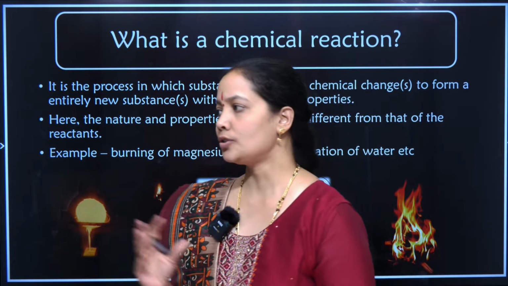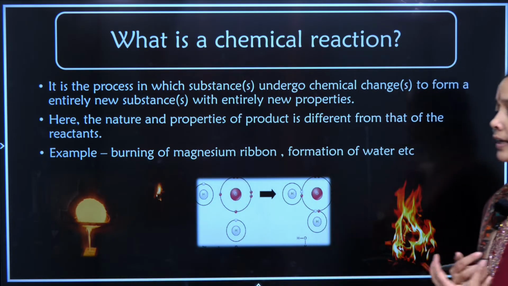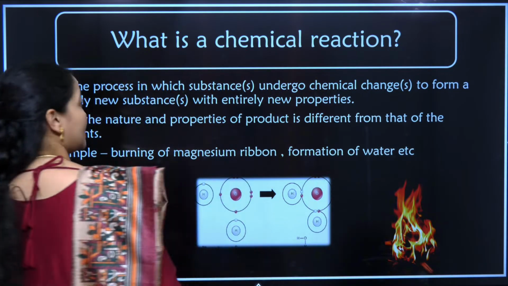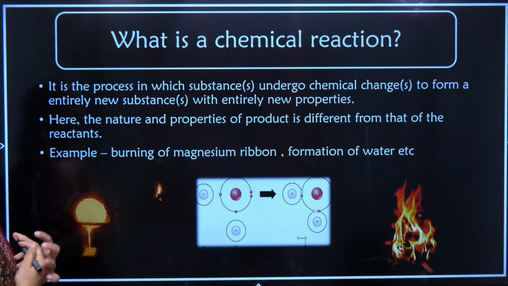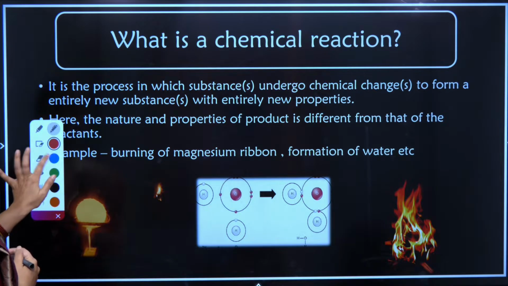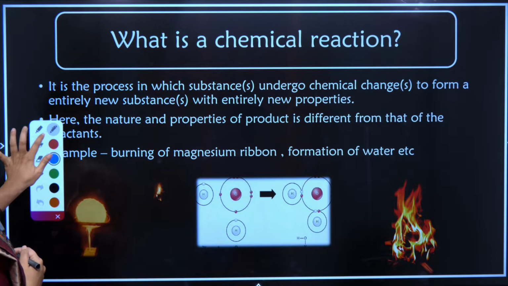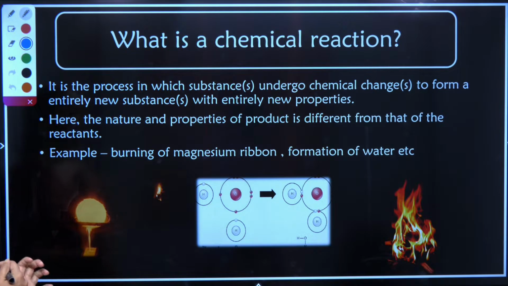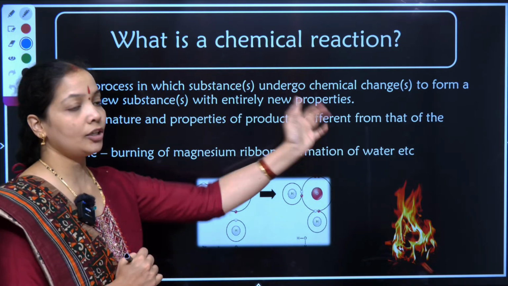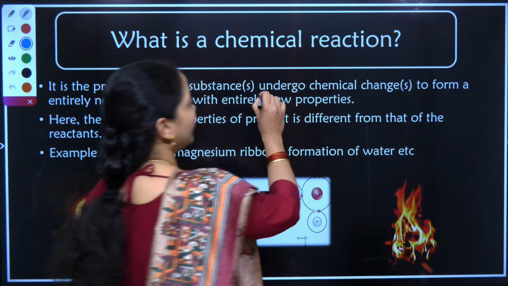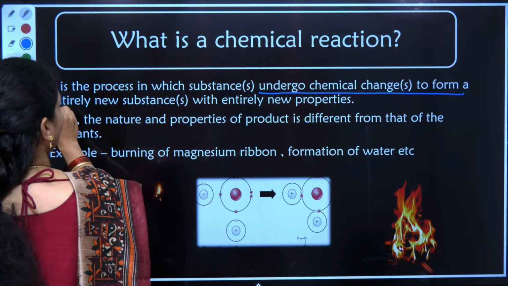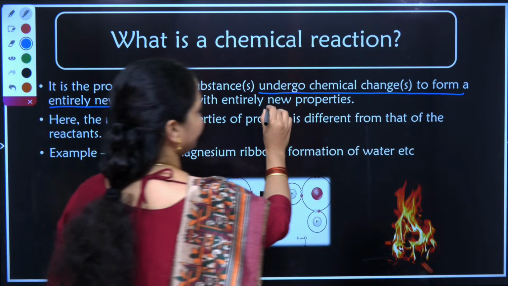So first of all, to start with the chapter called Chemical Reactions and Equations, let us try to understand what a chemical reaction is. It is the process in which substances undergo chemical change to form entirely new substances with entirely new properties. So it is undergoing a chemical change. For what reason? To form new substances which have new properties.